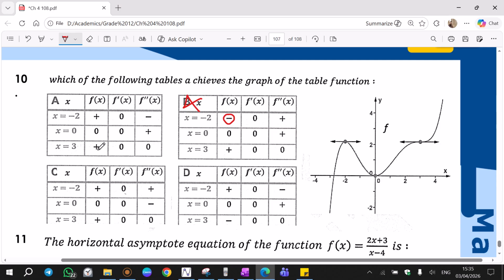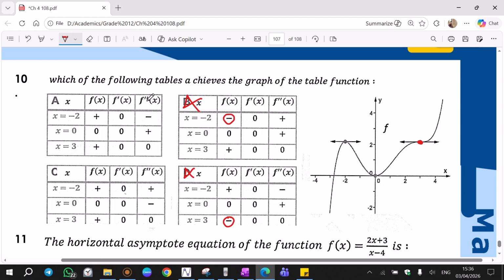Now F of 3 is positive. F of 3 is actually positive too, so it is positive, that's right. F of 3, table C says positive, that's also right. Table D says F of 3 negative, that's false. So because of this negative, D is out. Now we have A and C in the competition. Let's move to the second column. Second column is not good as well because 0, 0, 0, 0, 0, 0, we cannot make any decision as all the results are 0.